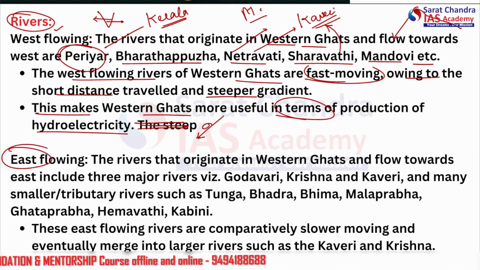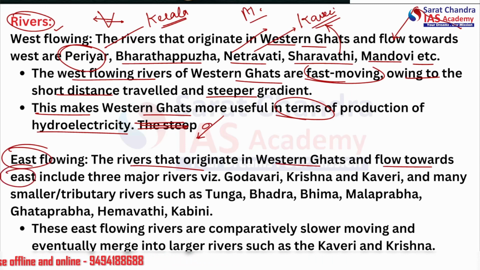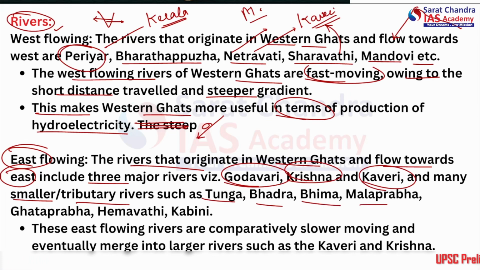So that is why it can be used in the production of hydroelectricity. Furthermore, let's see the east flowing rivers. The rivers that originate in Western Ghat and flow towards the east, or Bay of Bengal, let's say, include three major rivers: Godavari, Krishna and Kaveri, and many smaller tributary rivers such as Tunga, Bhadra, Bhima, Malaprabha, Ghataprabha, Hemavati, Kabini. Alright, Kabini is also a very famous tributary of a bigger river.